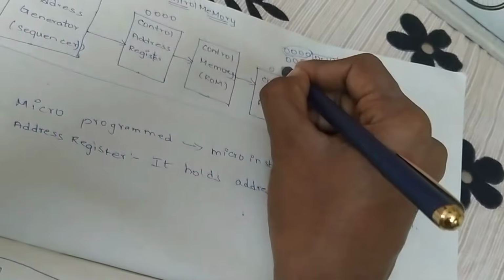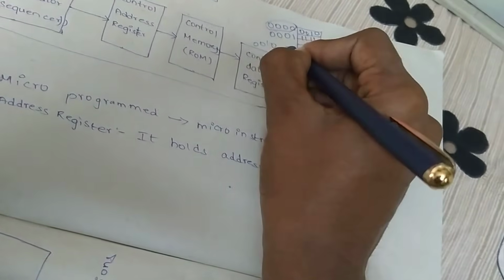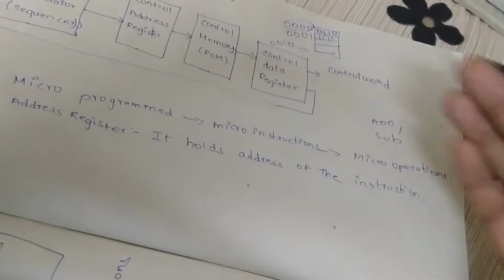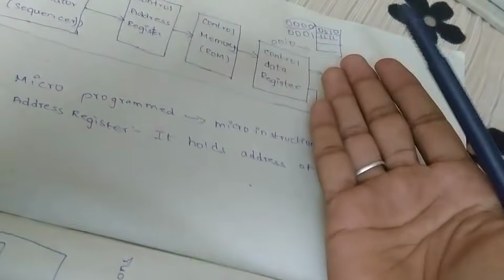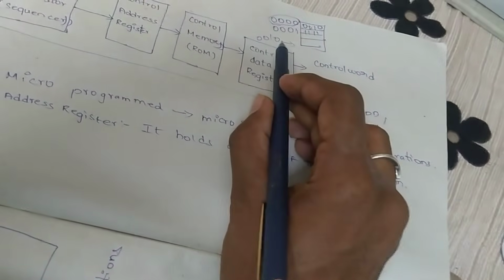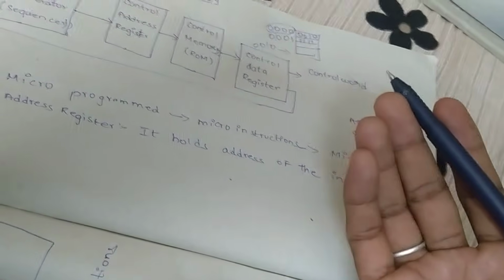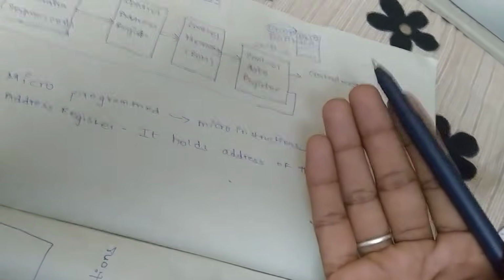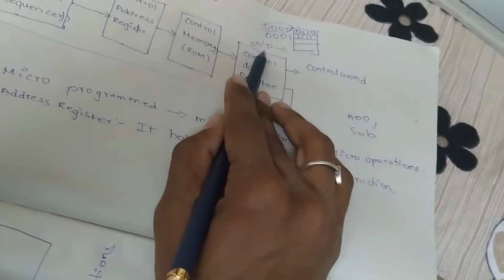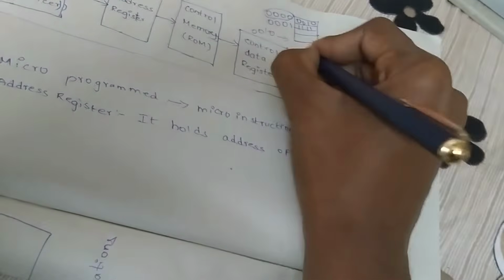This instruction is stored in the control data register. A microinstruction can contain micro operations. We humans communicate with our language, but a computer communicates in binary language. So it is nothing but an operation, like suppose an addition operation, like that.